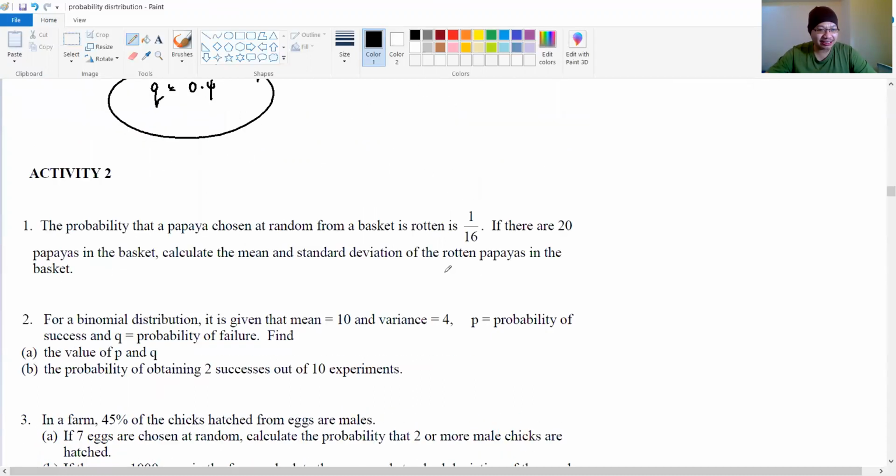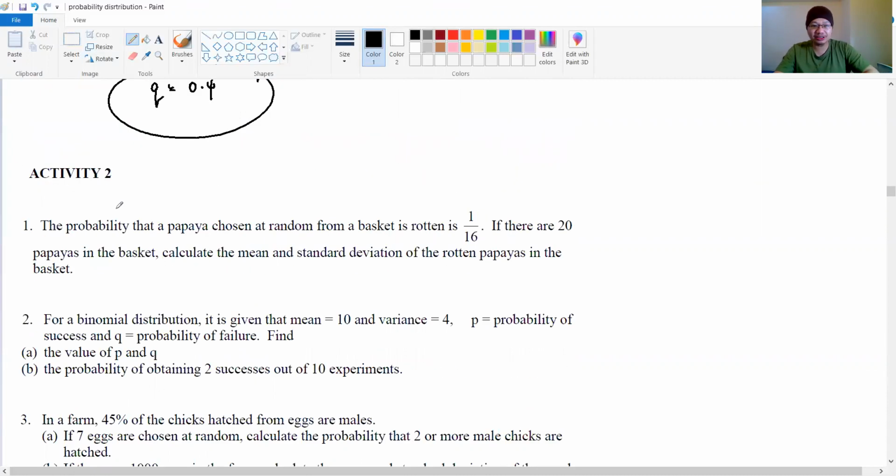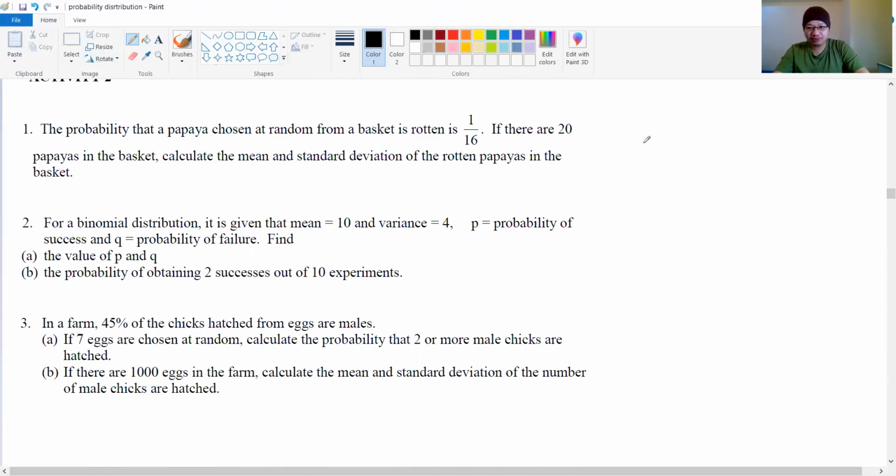Alright, next. What's next? Oh, activity already. So activity 1, 2, and 3, I leave it for you to try. Try this one first. This is about mean and variance only. As usual, if you have a problem, please state your problem in the comment section.